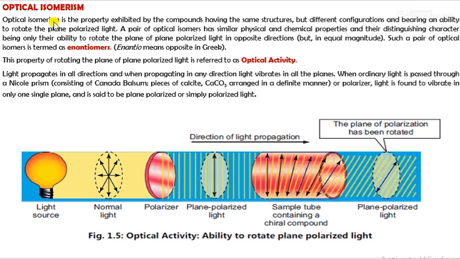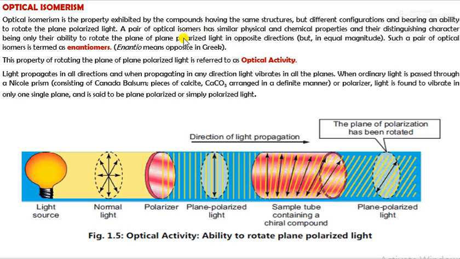Now we will see optical isomerism. Optical isomerism is the property exhibited by compounds having the same structure but different configuration, and bearing an ability to rotate the plane polarized light.